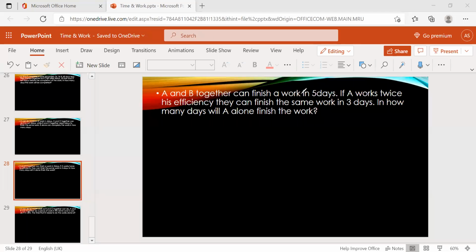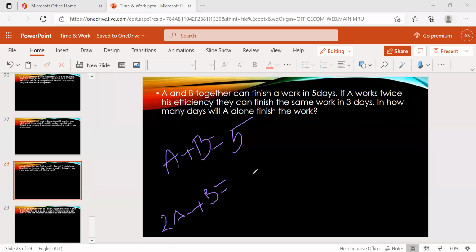A and B together finish a work in 5 days. A plus B, same type of problems, right? So what we are doing, taking the LCM, and based on the question, we are finding out the answer. So A plus B is 5 days, and if A works with twice his efficiency, then they can finish in 3 days. That means 2A plus B equals 3 days. So 2A, A is double here. A works with twice his efficiency, that means double.